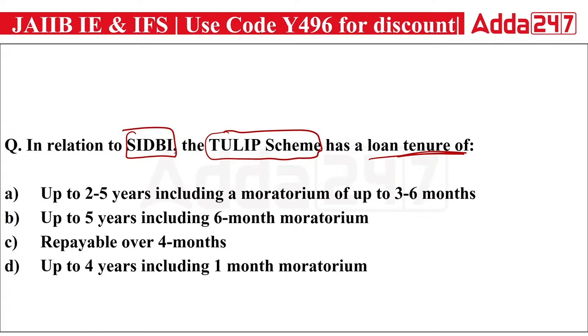So first of all, what is a moratorium? Moratorium means the period where you do not have to make the payments of your installment, a duration in which you are legally allowed not to pay your installment. And here the answer will be: up to 5 years loan will be given with a moratorium period of 6 months. If you haven't paid the installment of your loan till the 6 months, your loan won't be defined as an NPA. It is the free period in which you do not have to make the payment. So the right answer is B.